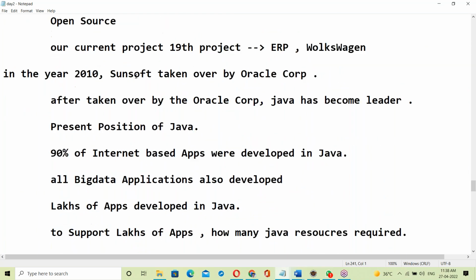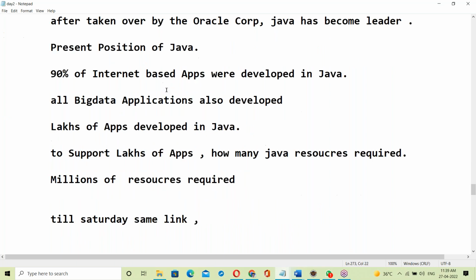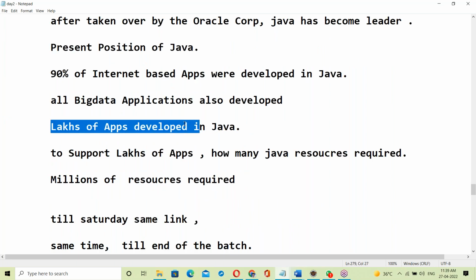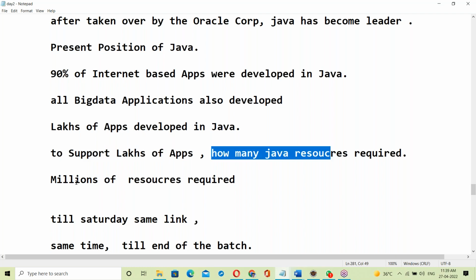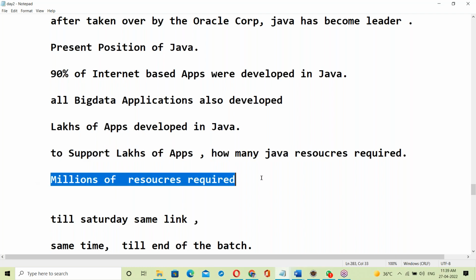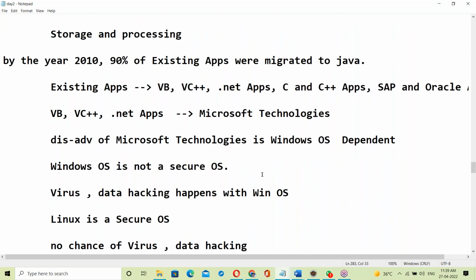Present position of Java: lakhs of applications are developed in Java, and to support them there are millions of Java resources. Yesterday we discussed Java's past, present position, and future.